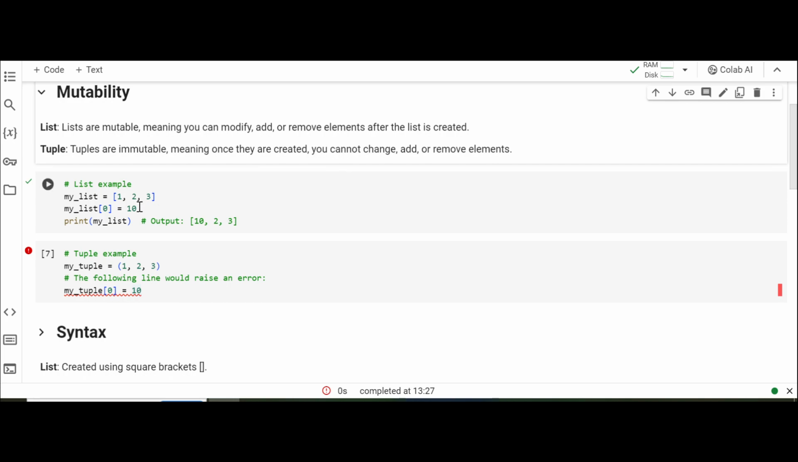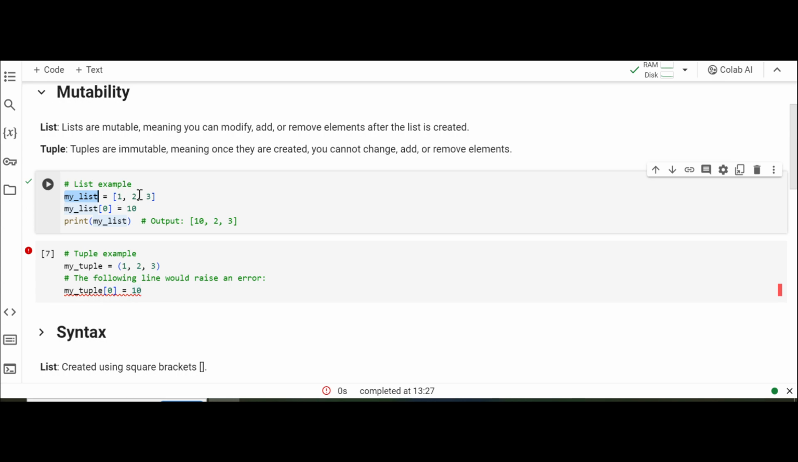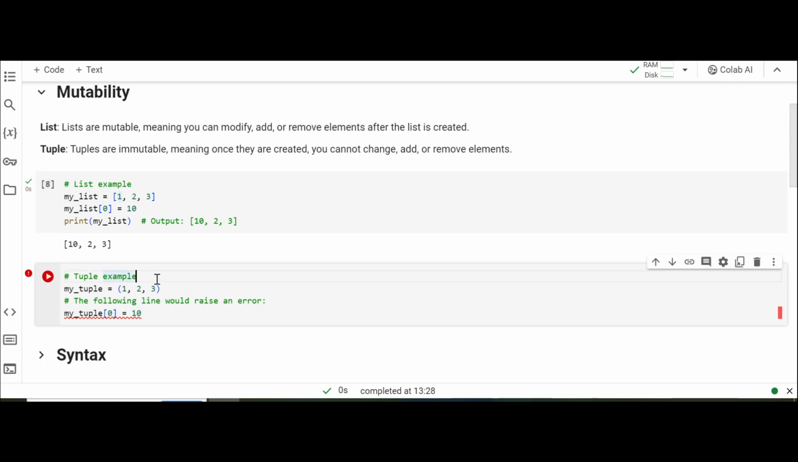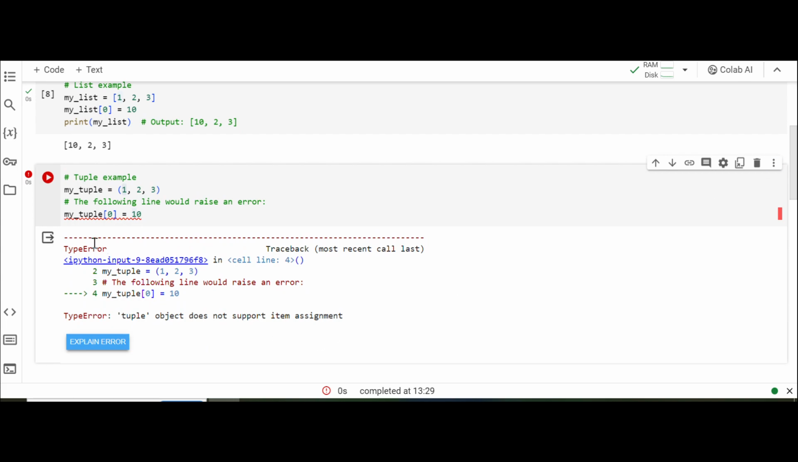Suppose here we have one list and we have 1, 2, 3 assigned, and now I can change or add any value to the list. Now I am running it. If you observe, previously the first value is 1, now we changed it to 10, and we have 10, 2, 3, whereas in the tuple, suppose we have the same tuple 1, 2, 3. Now I am going to change the first value 1 to 10 and now I'm executing it. If you observe, it will throw an error because tuples are immutable. This is the first difference.